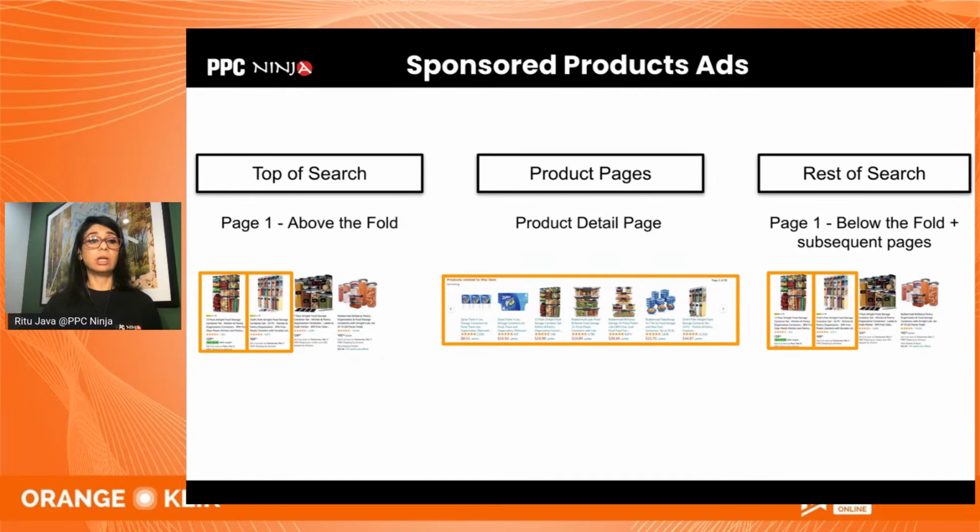So there's this balance of conversion rate, ACoS at each of these placements, and the cost per click, whatever you're paying per click to be visible beyond what you have bid at your base level.